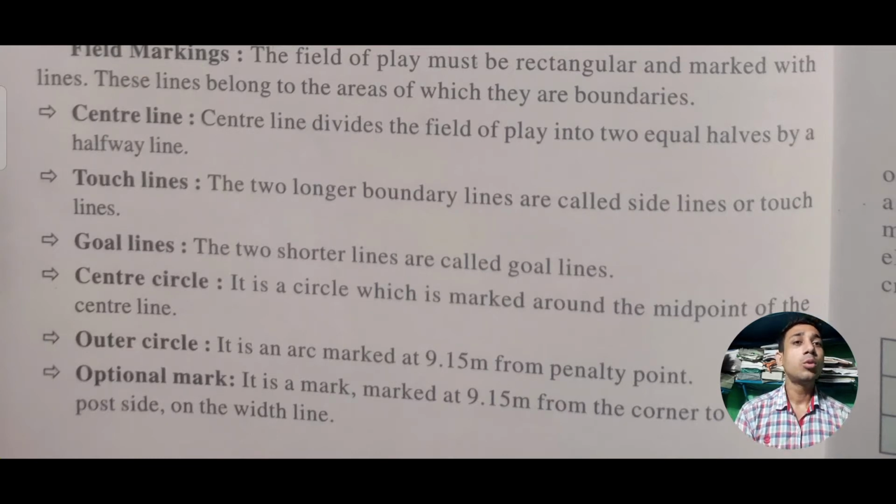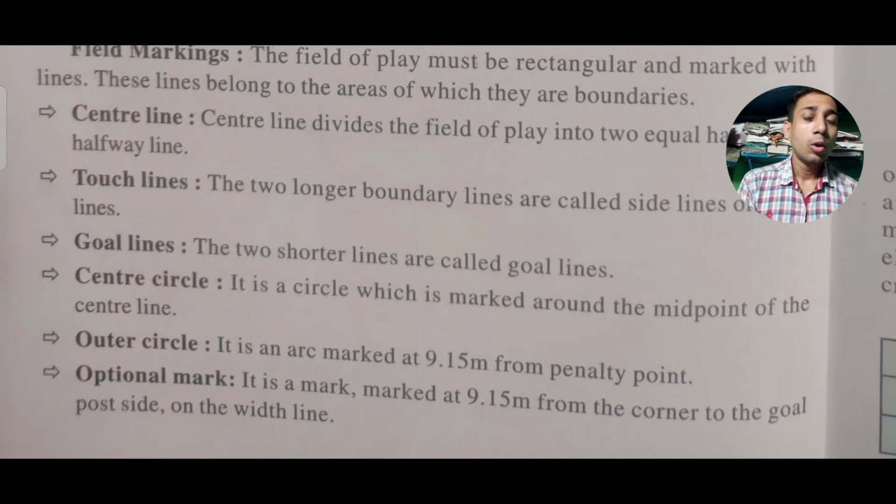So there is a shorter line called the goal line, and the goal lines are the lines on which we score a goal. Thereafter we have a center circle. The center circle is marked at the midpoint of the center line. I had told you what the center line is, and the center circle is located on the midpoint of the center line.